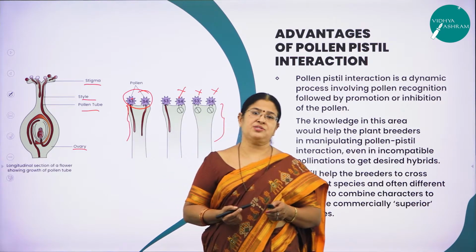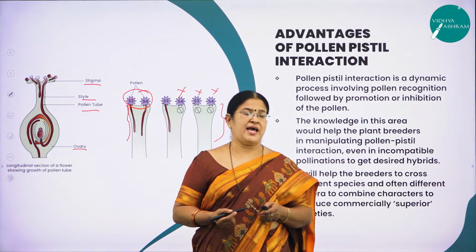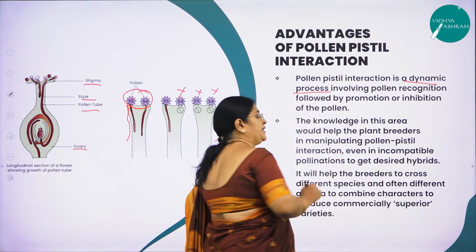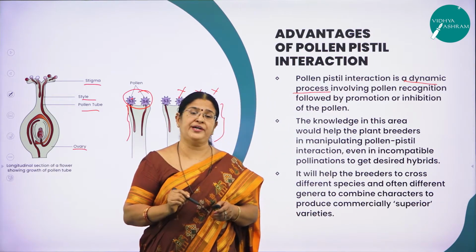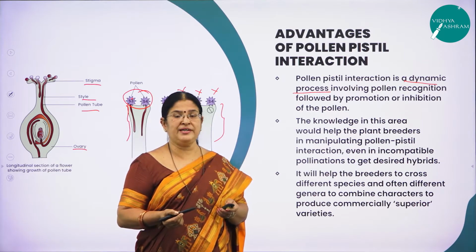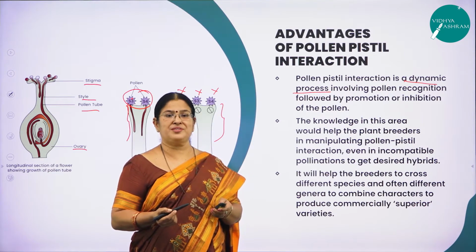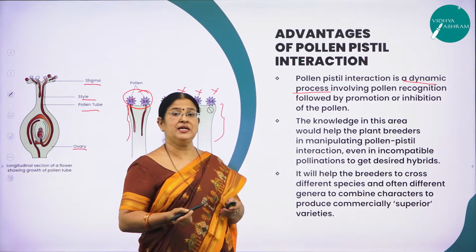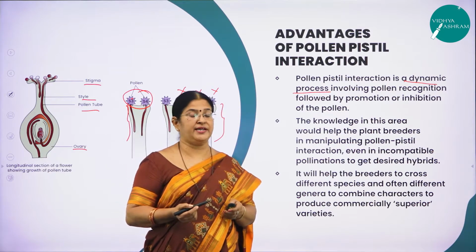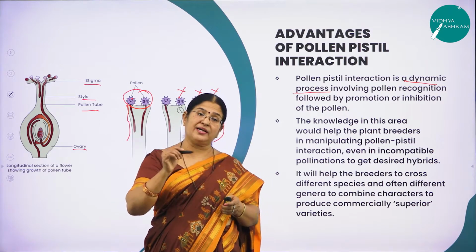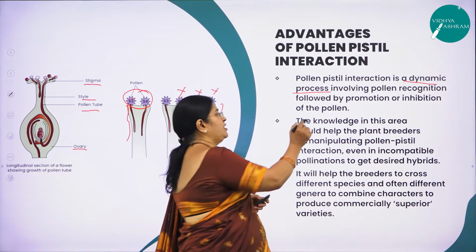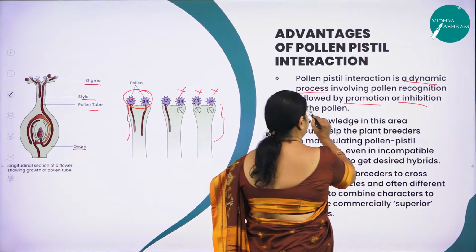What are the advantages of pollen pistil interaction? As I said, pollen pistil interaction is a dynamic process. It has to happen for a very important event to take place, that is fertilization. If there is no pollen pistil interaction, definitely there is no process of fertilization. So we call it a dynamic process involving what? Involving recognition, that is the stigmatic surface will recognize the pollen grains of its own type, the compatible type, followed by what? Either promotion or inhibition of the pollen.